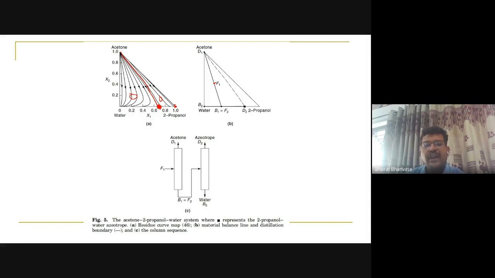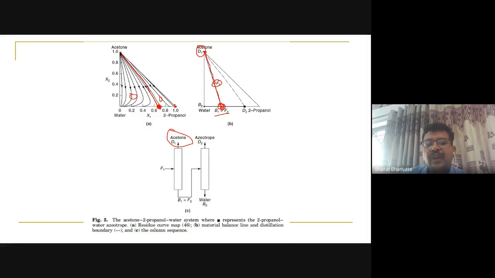On the triangular diagram you can plot this, right? In the direct sequence, I want acetone as a pure product in the very first column only. So this is the apex, that is 100% acetone, right? So I can join these, and again extend this here, because for these two points I want pure D1. So this is one point, and F1 we have. If I join this with a straight line and again extend this, I will get B1, which is F2, the feed to the second column, right?